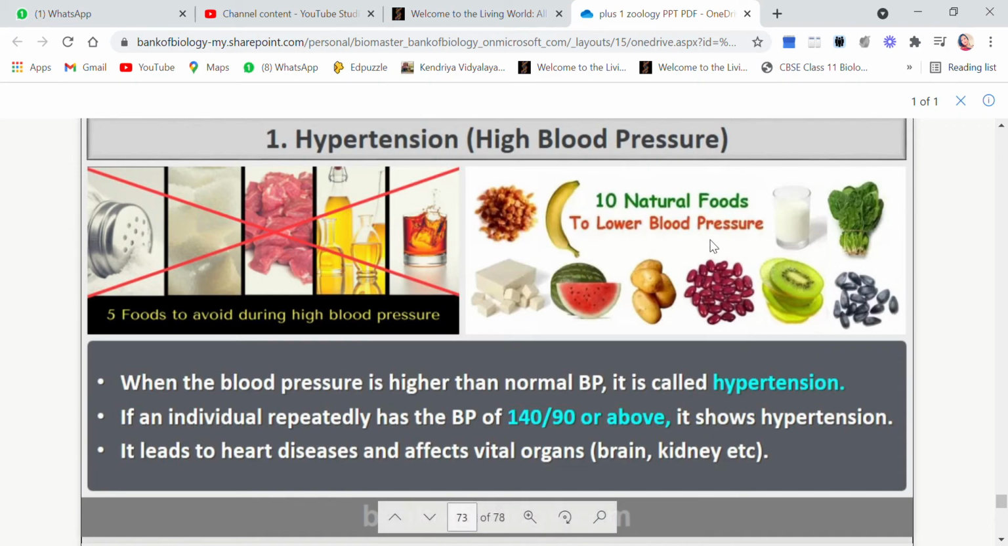If the person is suffering from hypertension, these 10 natural foods are very important to lower the blood pressure. A person can have these fruits to lower down the blood pressure.